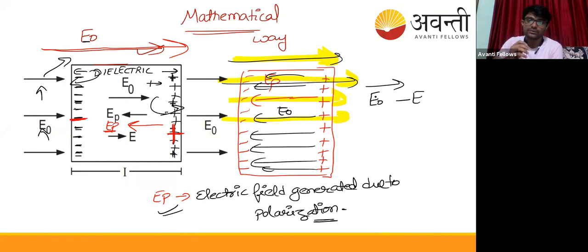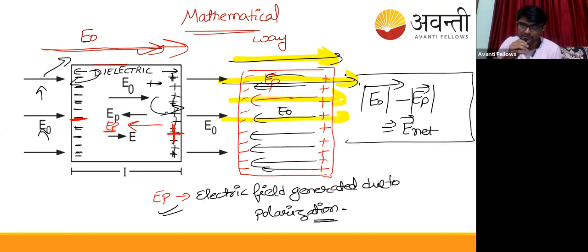So the net electric field inside the dielectric is equal to E naught minus EP in magnitude, and its direction will be the same as the external electric field. This is inside the dielectric.